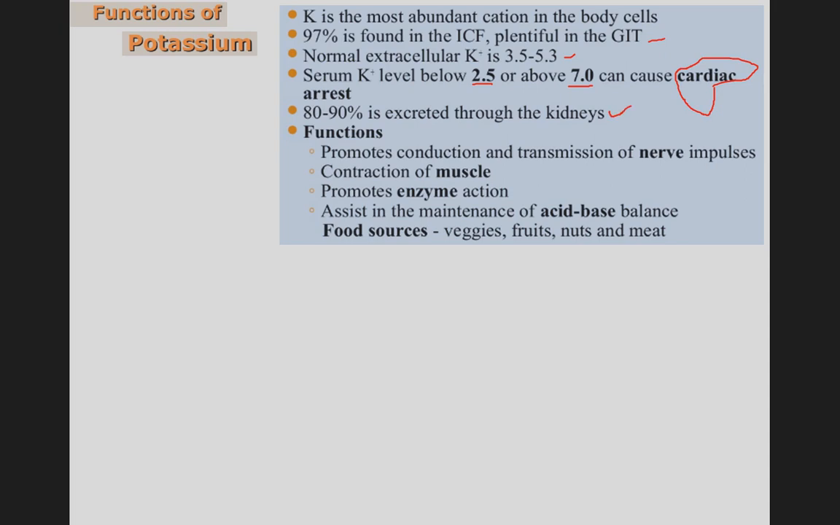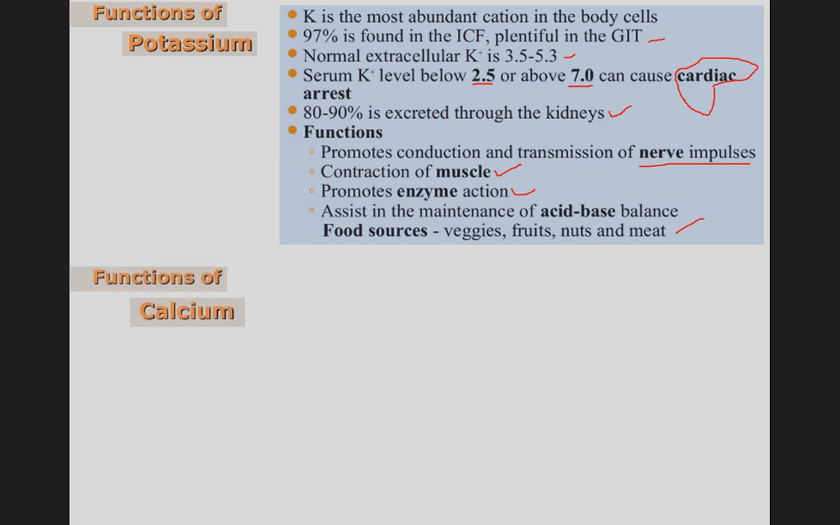Then functions of potassium: it promotes conduction and transmission of nerve impulses, contraction of muscle, promotes enzyme action, and assists in the maintenance of acid-base balance. Also, for food sources, you can get potassium in veggies, fruits, nuts and meat.